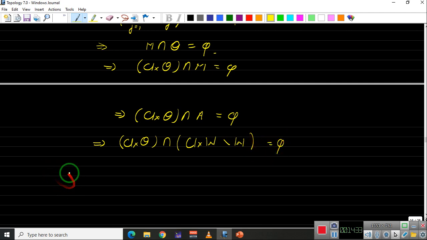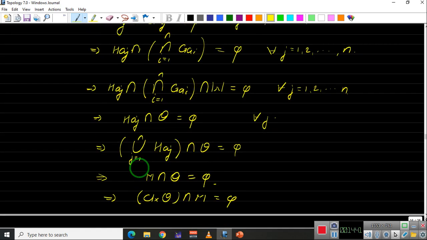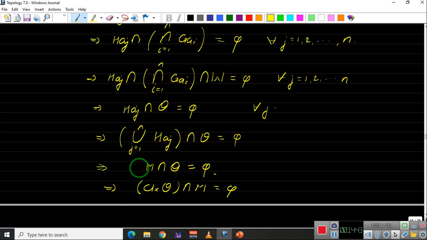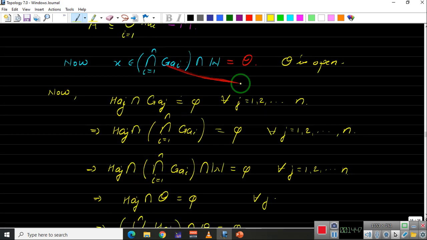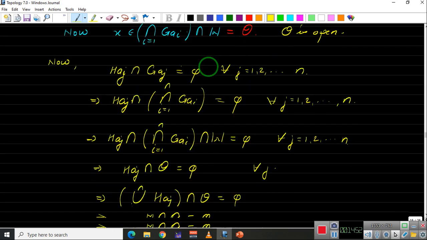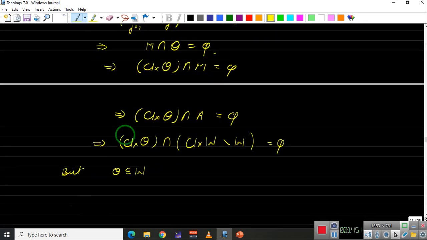Okay, but we know that O is inside W, right? Here this O is the intersection of W with something, that means O is inside W, and if O is inside W, this implies closure of O is also contained inside closure of W, right?